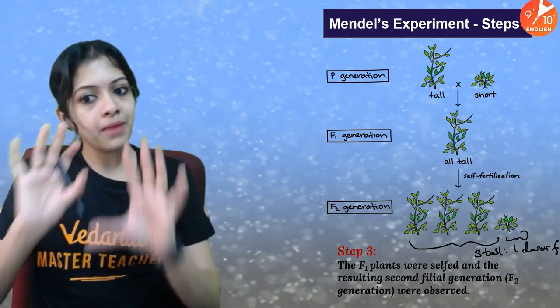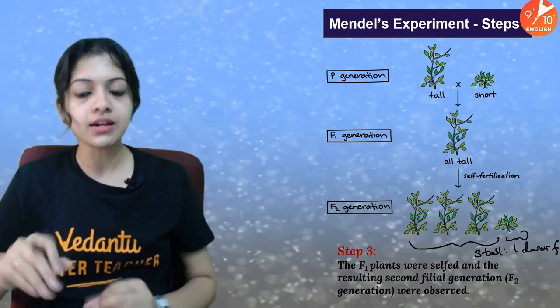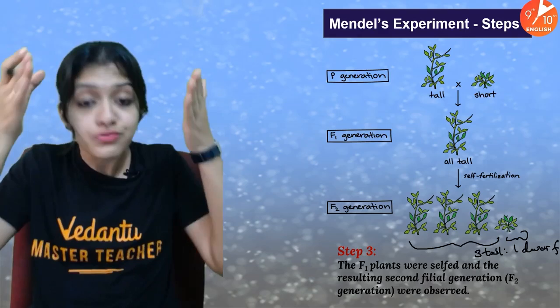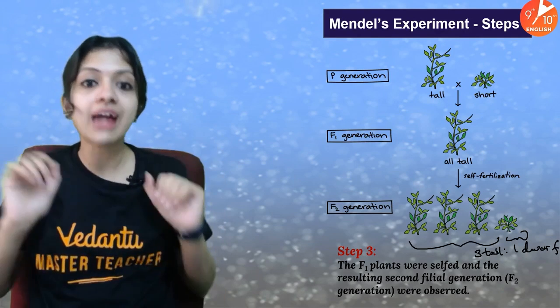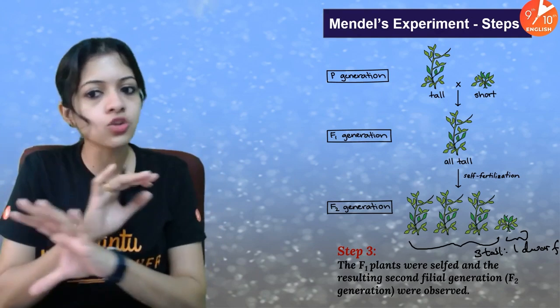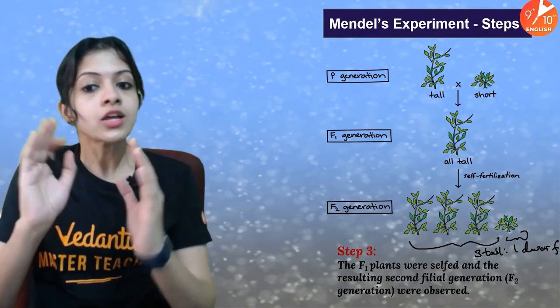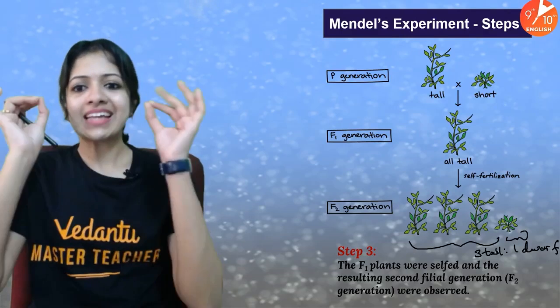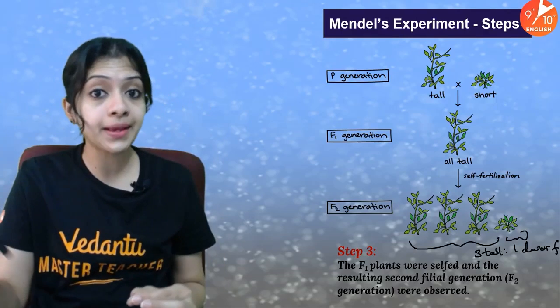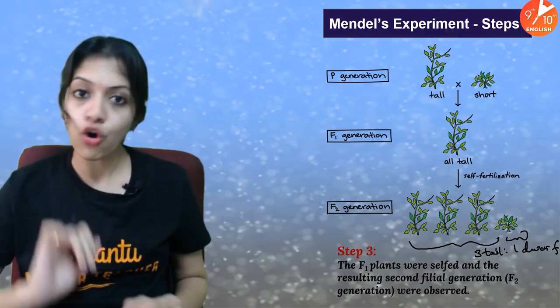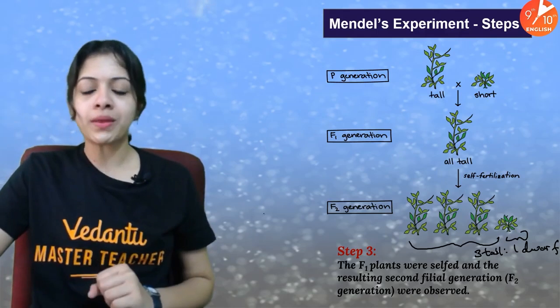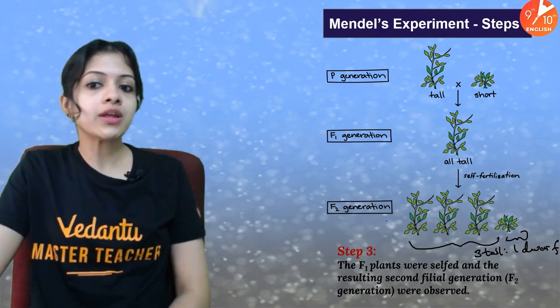Okay, so all of these results, what we see here, is based on Mendel's physical observations on the garden pea plants. He did not use any microscope or anything to come to these conclusions. This is exclusively based on his counting of the offspring generation. So the ratio when he took it was 3 tall to 1 dwarf.